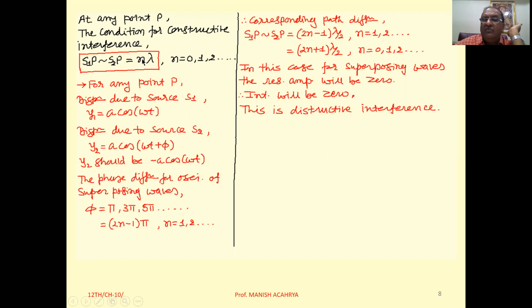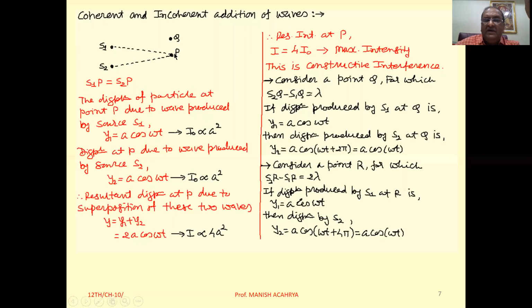If we take n equal to 0, then the path difference is 0, and at point P we get the constructive interference, meaning bright fringe. When we take n equal to 1, the path difference at the point of superposition will be lambda. That is point Q, right?